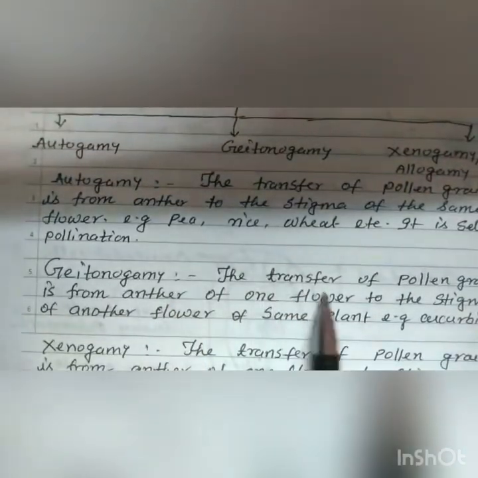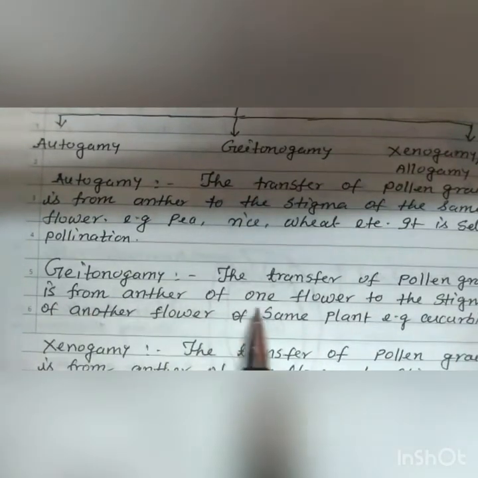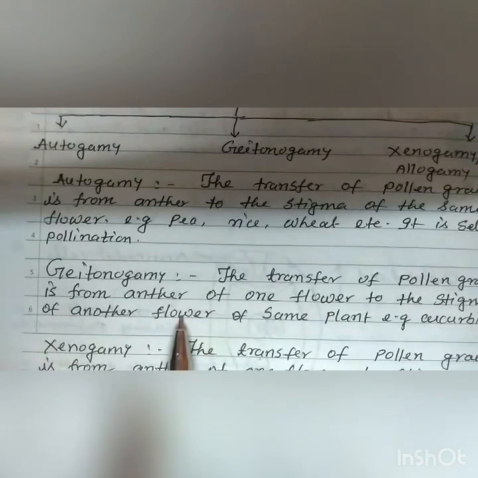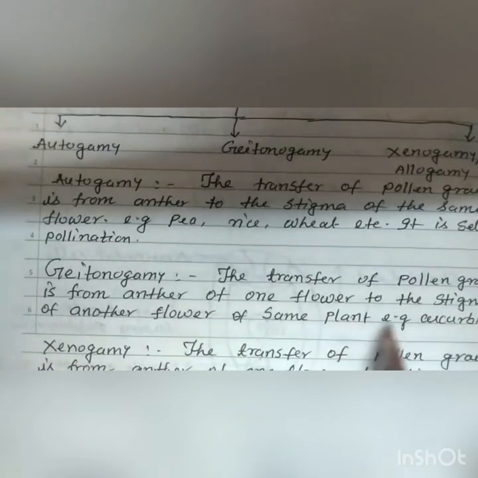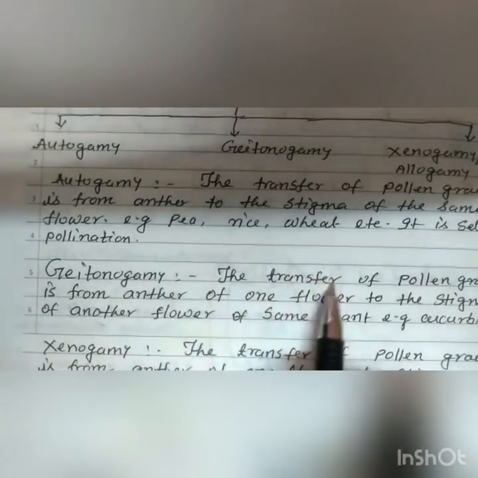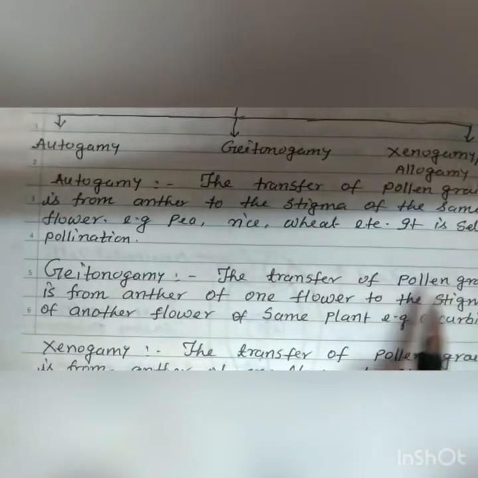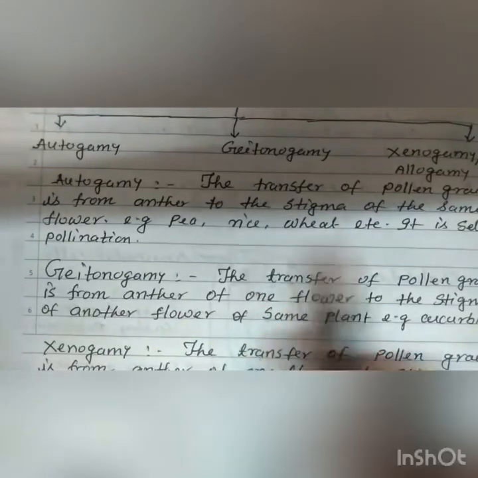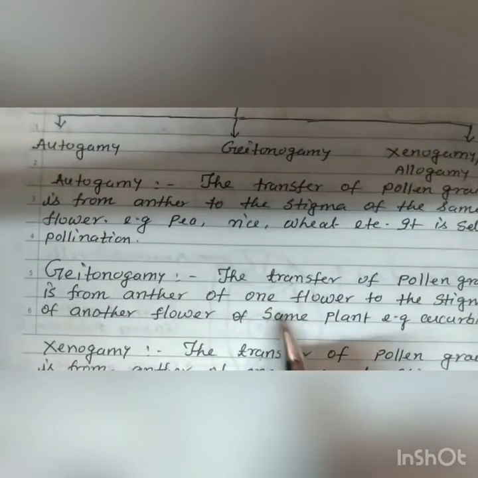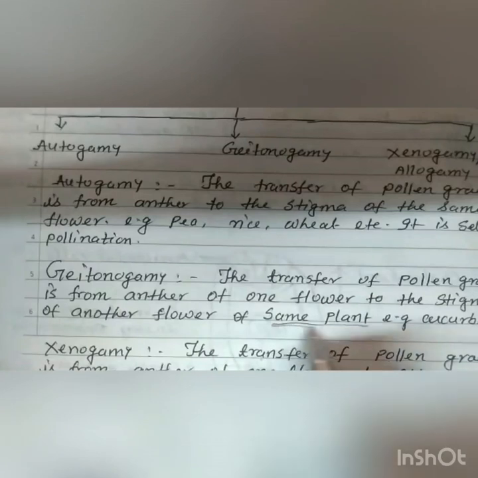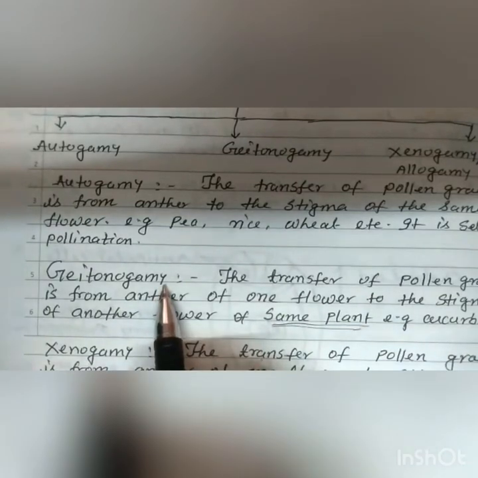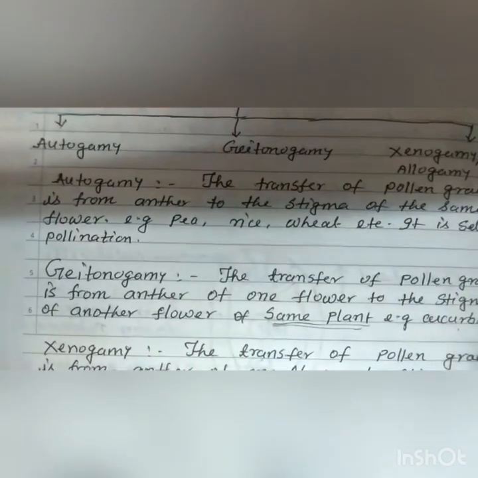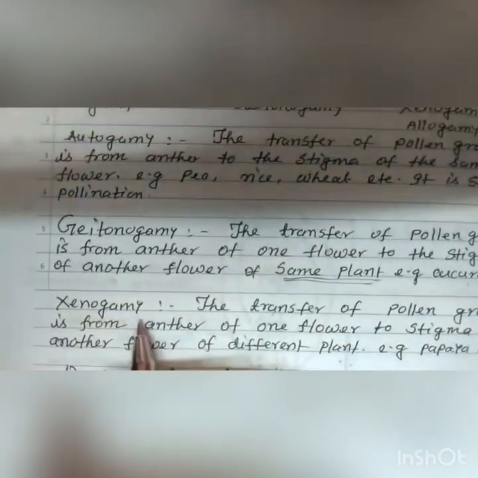Geitonogamy. The transfer of pollen grains is from the anther of one flower to the stigma of another flower of the same plant. The flower is different, but it is of the same plant. Hence it is known as geitonogamy. An example is cucurbita.